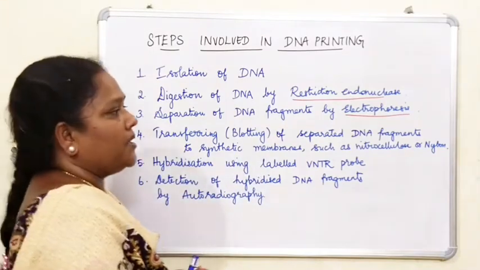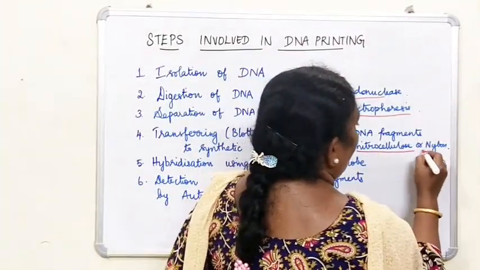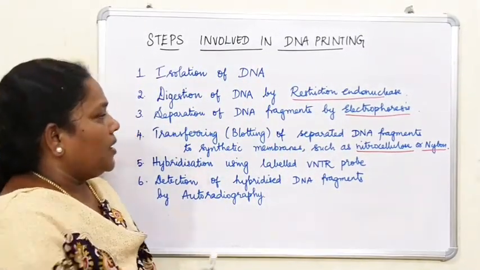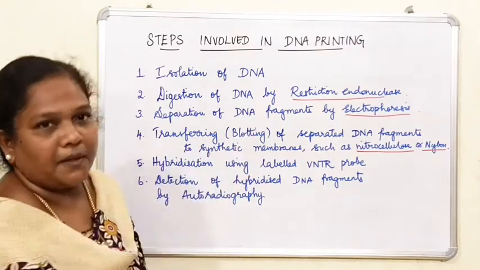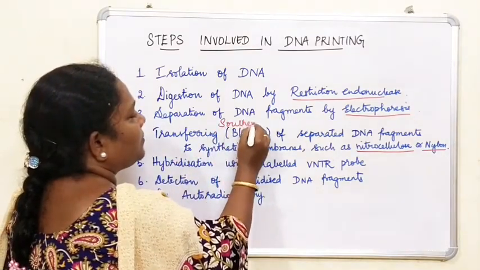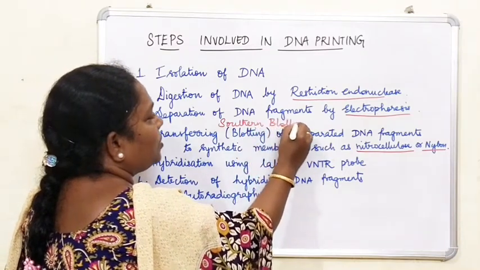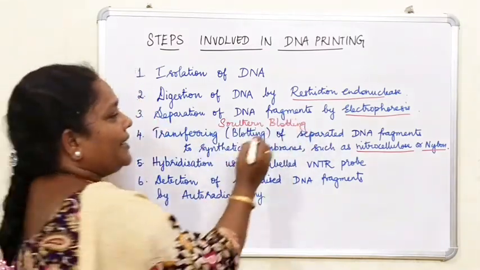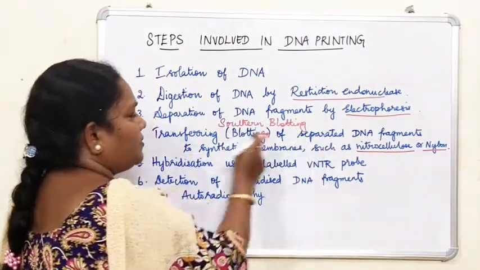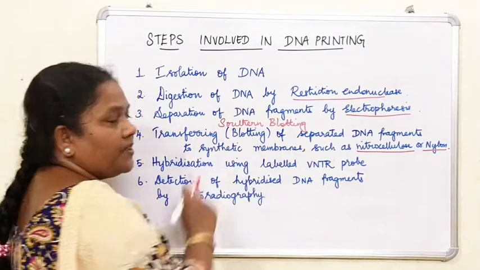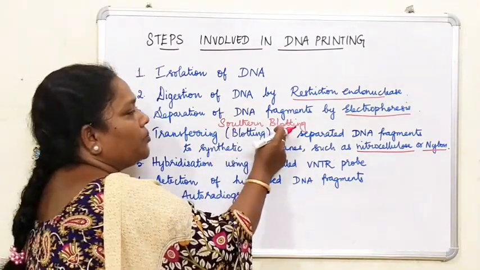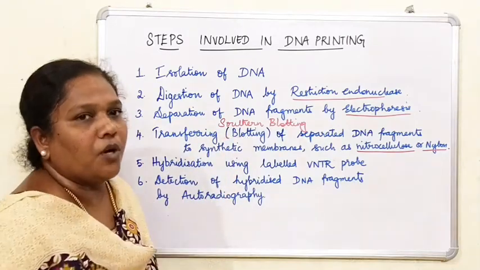What is that synthetic membrane? Here you can go in for either nitrocellulose or nylon. The process of transferring the DNA fragments to a synthetic membrane is called Southern blotting. So what is Southern blotting? It is the transfer of separated DNA fragments to the synthetic membrane. That is why it is called blotting.